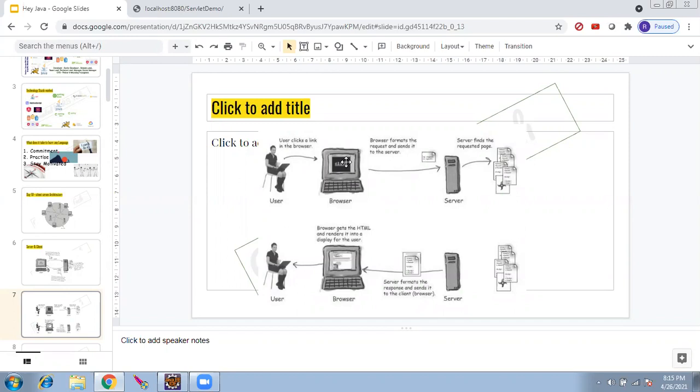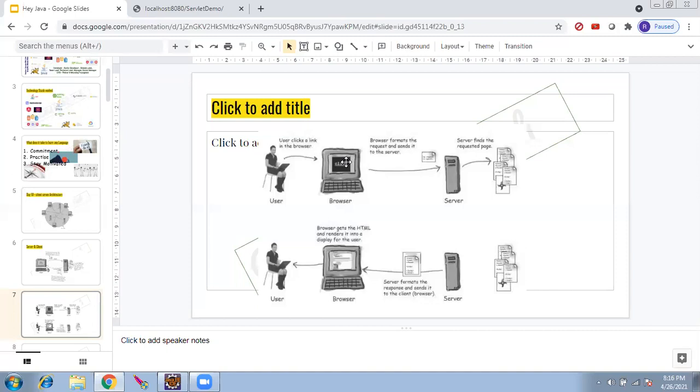As an end user, the first step is that the user clicks a link in the browser. Instead of clicking a link, he will input number 1, number 2, and click on a symbol, plus. This request of number 1, number 2, and plus clicked means 3 parameters. These 3 parameters are formatted as a request and sent to the server. The server receives the 3 values. What are the values? Number 1, number 2, and whether the user clicked on plus, minus, divide, or multiplication.